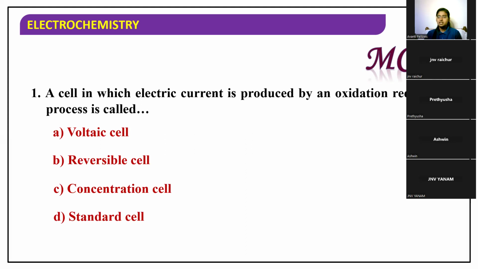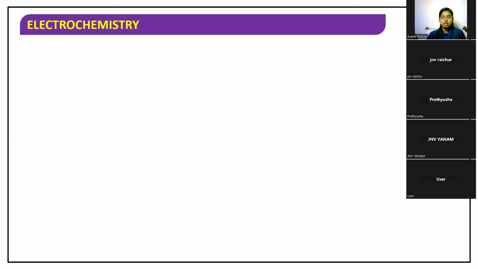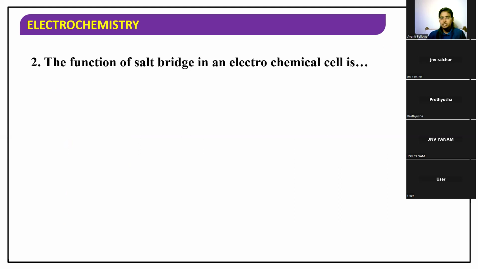Which is the correct answer? Very good. It is the voltaic cell. Electric current is produced by the chemicals through oxidation and reduction. Very good. Moving on to the second question. The function of salt bridge in an electrochemical cell is: we have discussed this now, so try to recall that and find out the answer.